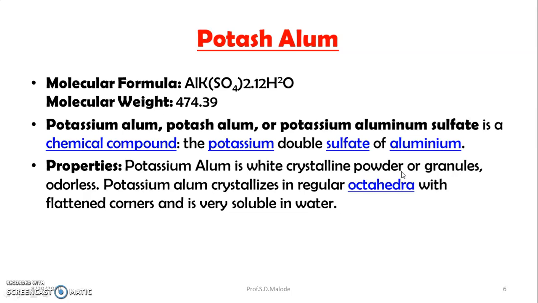It is prepared by mixing the two solutions, aluminum sulfate and potassium sulfate, together in equimolar proportions. After boiling, they are mixed together and cooled. That will give the formation of potassium alum. Properties: potassium alum is a white crystalline powder or granules, odorless. It crystallizes in regular octahedra with flattened corners and is very soluble in water.